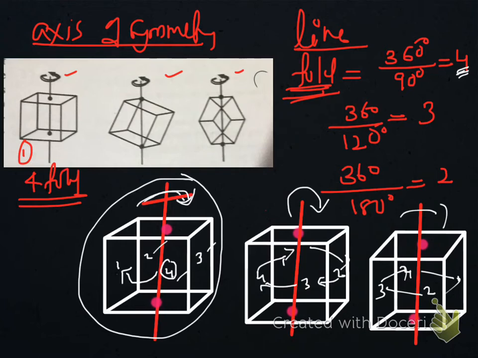axis of symmetry. To have a 4-fold axis, we have to cross 2 face centers, upper face and lower face. Otherwise, left face and right face, this is another possibility. Otherwise, front face and back face. So 4-fold axes are 3 in number.